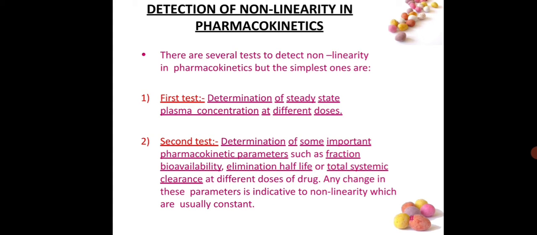For obtaining a steady state concentration we have to give multiple doses, and after that we can find out the steady state plasma concentration. Second test, determination of some important pharmacokinetic parameters such as fraction bioavailability, elimination half-life or total systemic clearance at different doses of drug. Any change in these parameters, which are usually constant, is indicative of non-linearity.